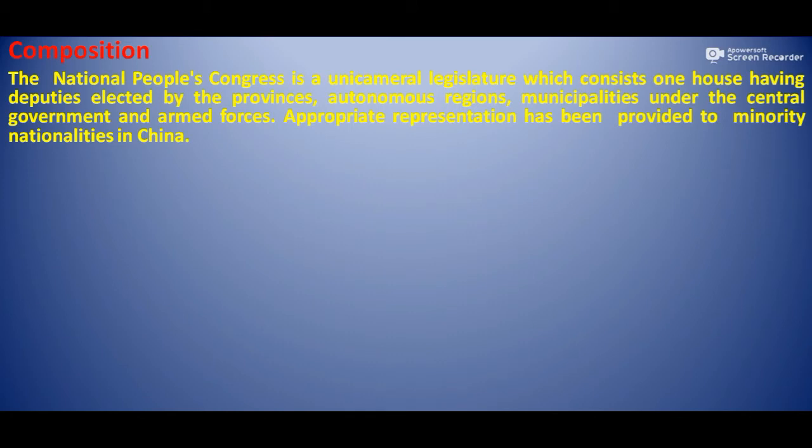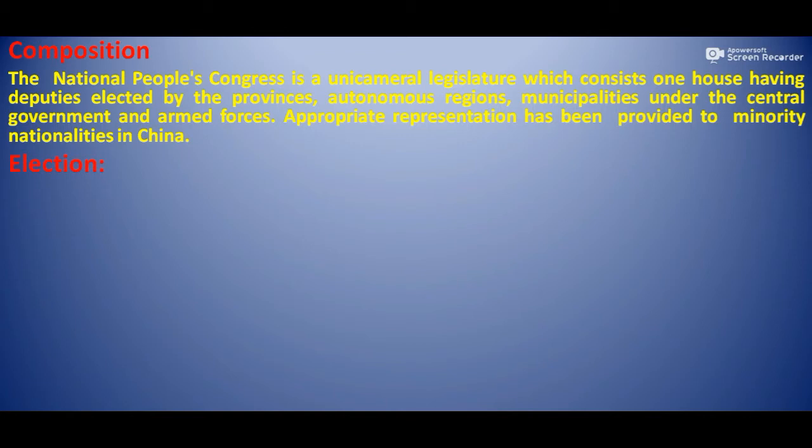Now we shall discuss the composition of the National People's Congress. The National People's Congress is a unicameral legislature which consists of one house having deputies elected by the provinces, autonomous regions, municipalities under the central government and armed forces. Appropriate representation has been provided to minority nationalities in China.